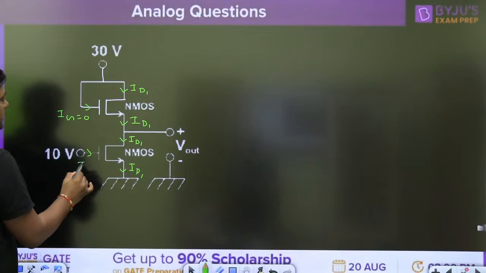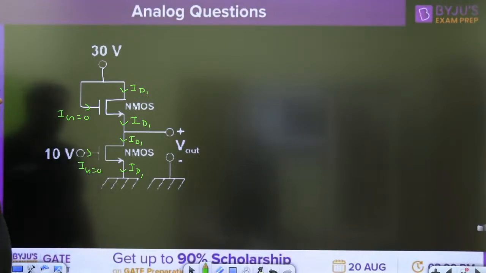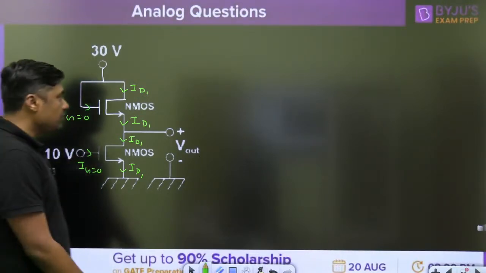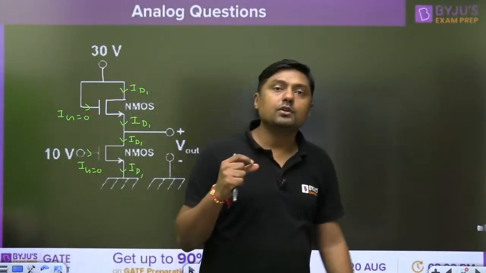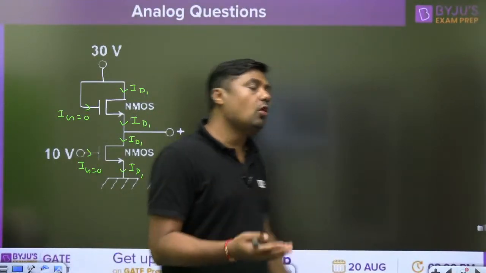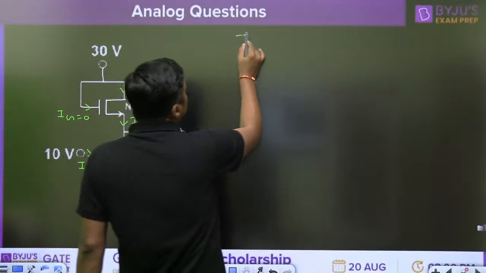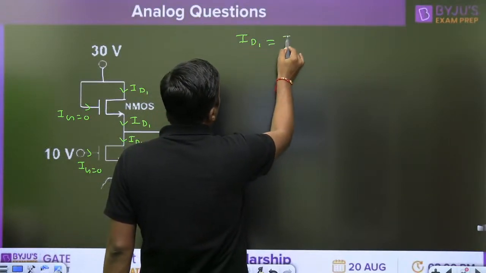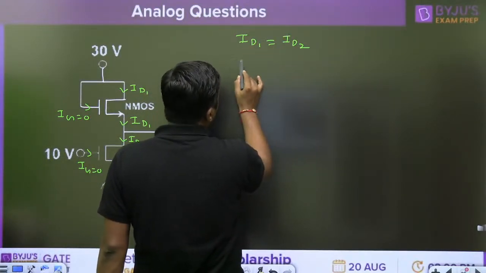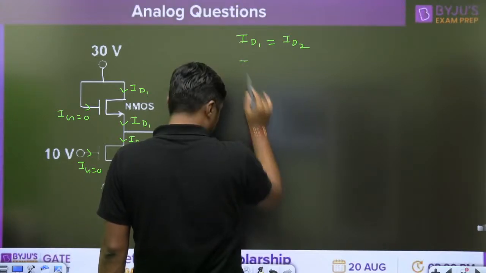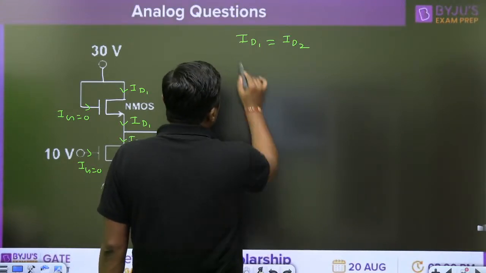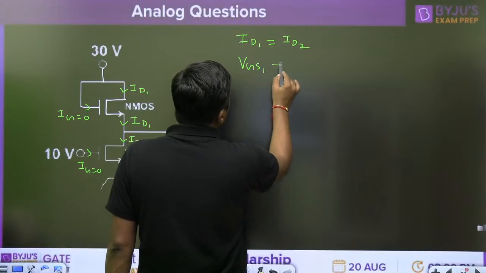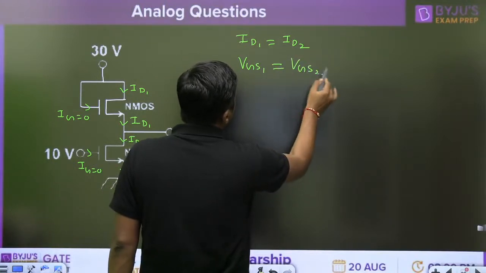Gate current is 0. When the currents are same, what about the value of the VGS? VGS will also be same for both the transistors. Since ID1 is equal to ID2, therefore VGS1 is equal to VGS2.